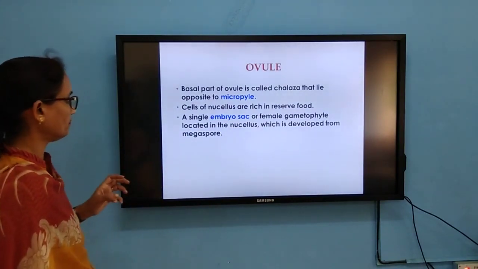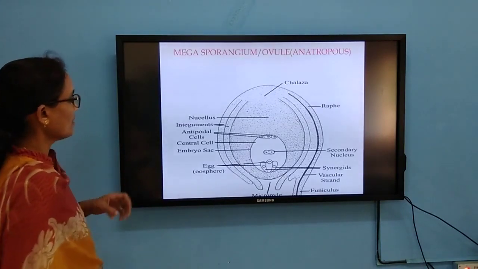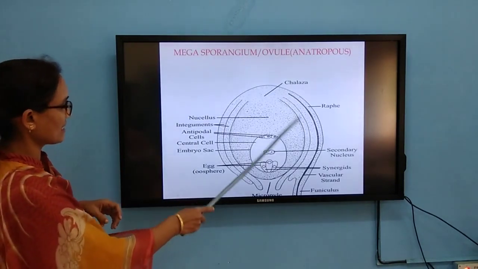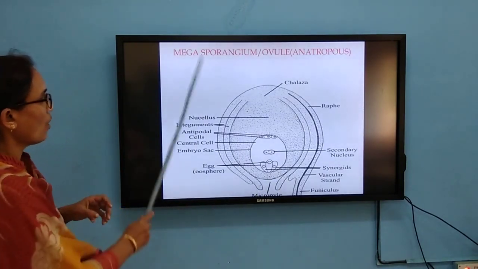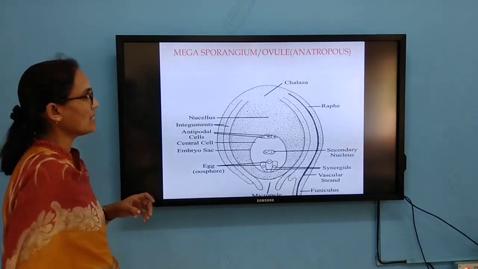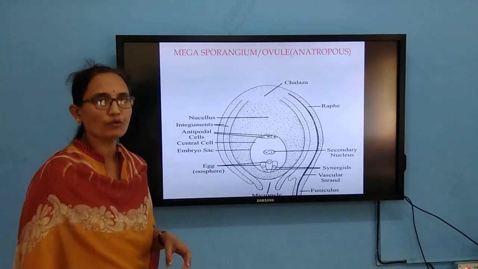So, if you observe carefully, this is the structure of the ovule or the megasporangium, the anatropous ovule.